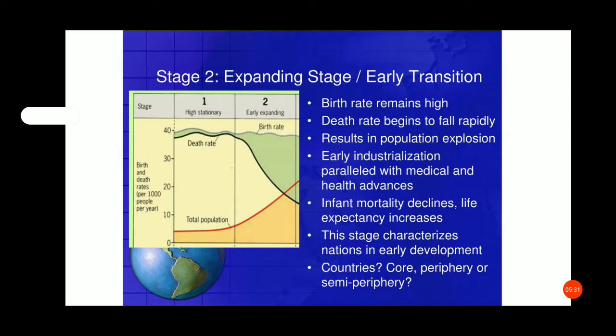Early industrialization goes parallel with medical and health advances, infant mortality declines, life expectancy increases. This stage characterizes nations in every development category: core, periphery or semi-periphery.